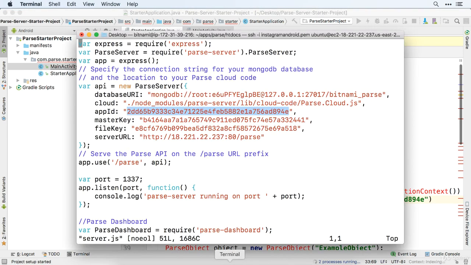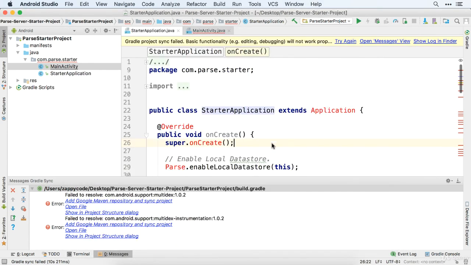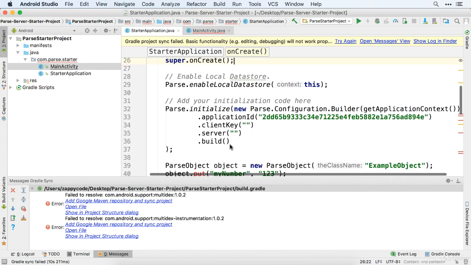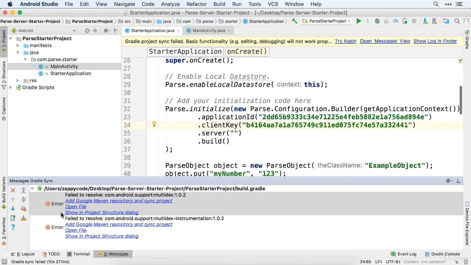The next one that we need is the client key. So this is going to be the master key. Make sure you don't do the file key. So we're going to copy the master key, and we'll go ahead and paste it there. All right, and then the last one that we need is the server. So, oh, and we've got more errors here.